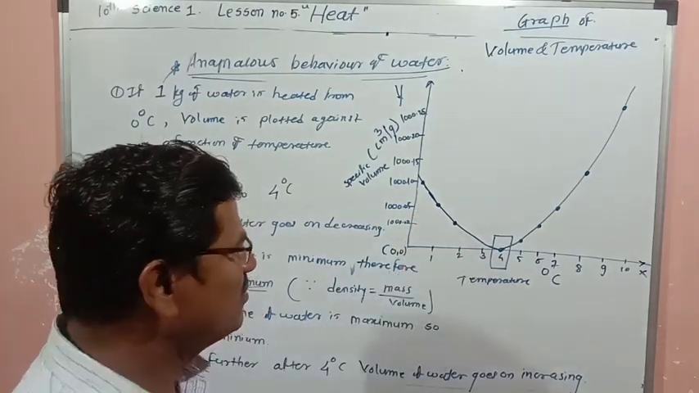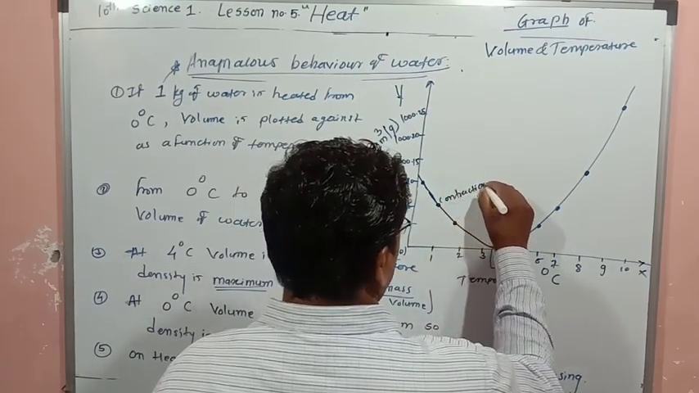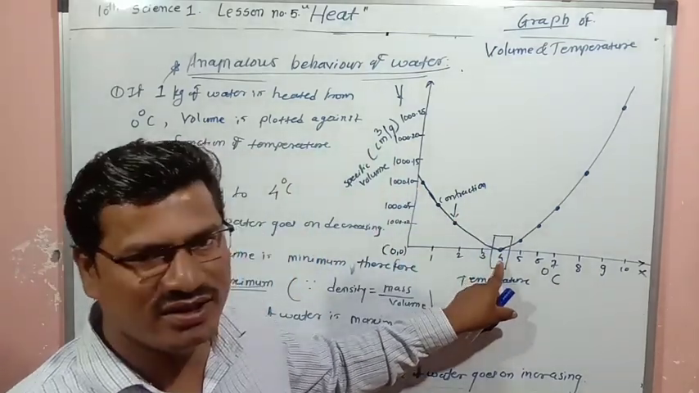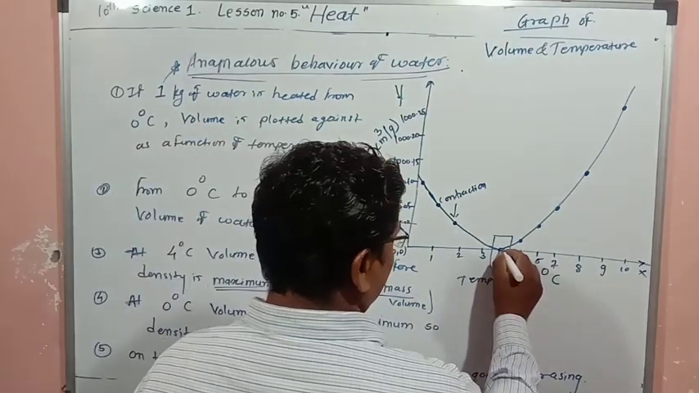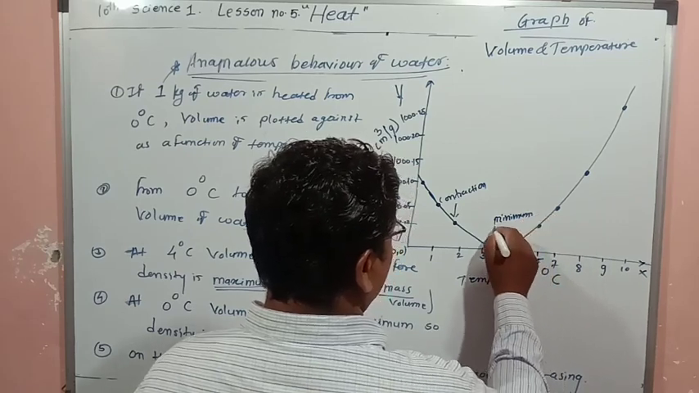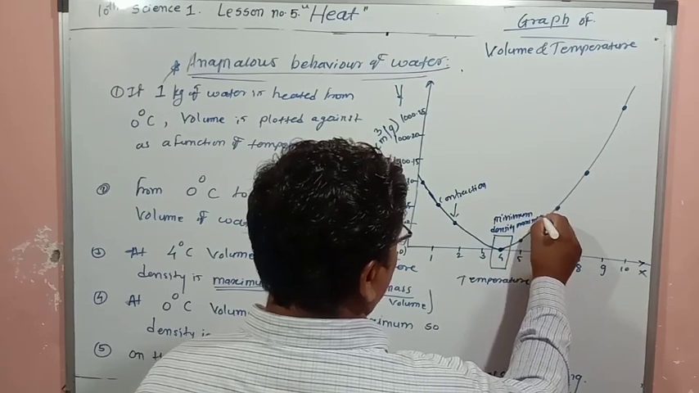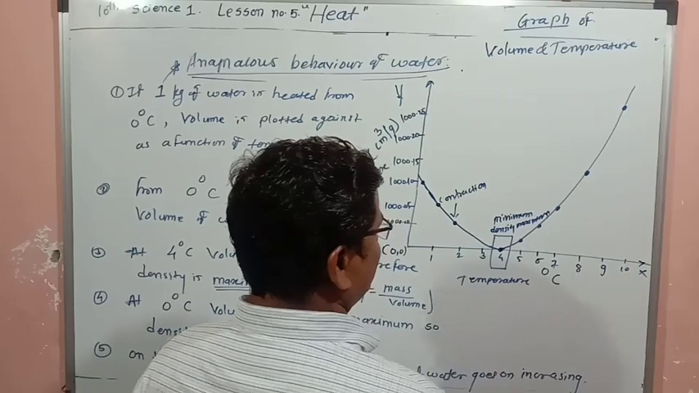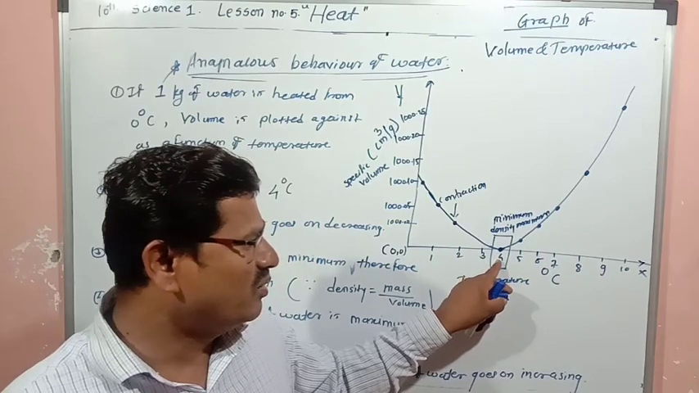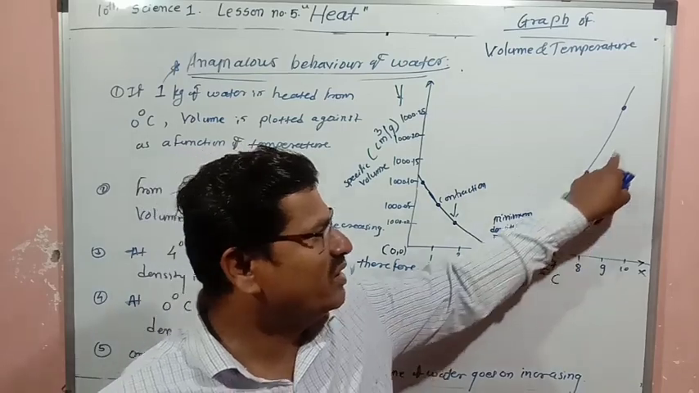At 4, what takes place? Here contraction takes place. So volume decreases, and at 4 degrees Celsius volume will be minimum. Volume minimum means density maximum. Another thing, after 4 degrees Celsius, if you continue heating the water, then volume goes on increasing.